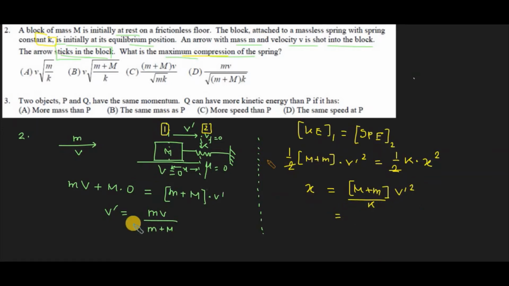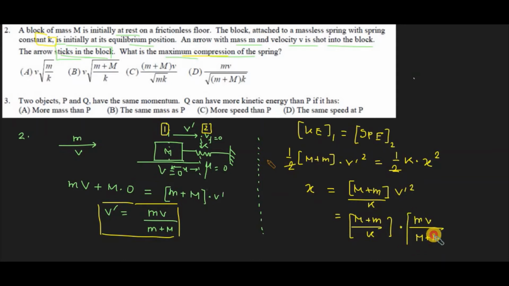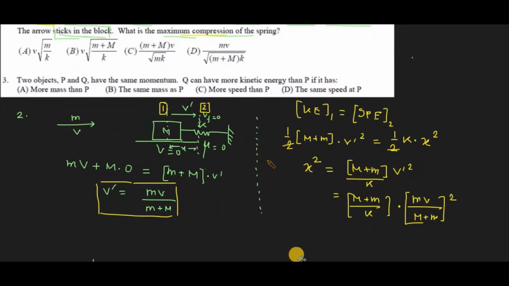Now let's substitute the value of v prime that we got from the previous equation. x square is M plus m upon k times v prime square, that is m times v upon M plus m, whole square. Initially it was x square, so we can just directly take the square root of this section. So this is mv whole square upon k into M plus m.